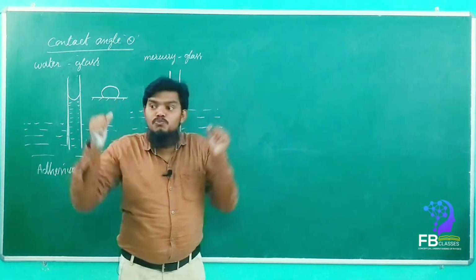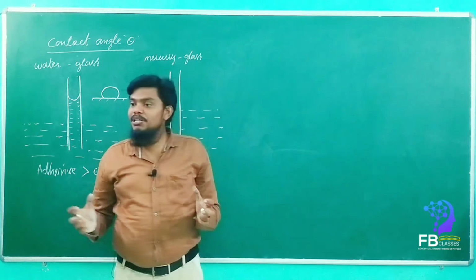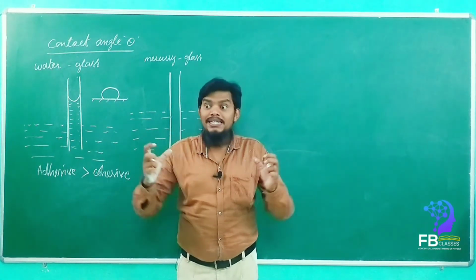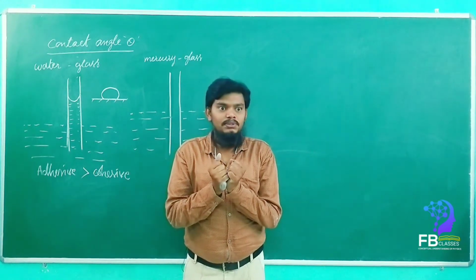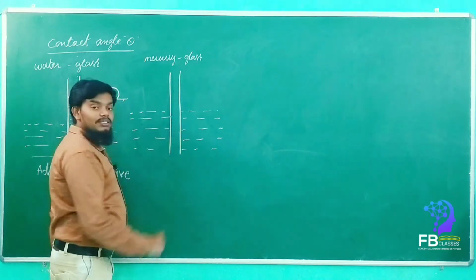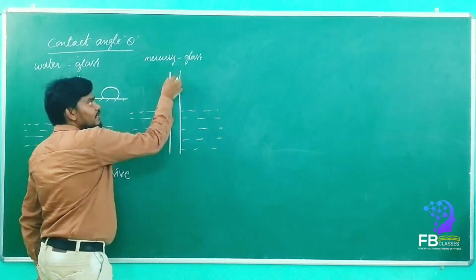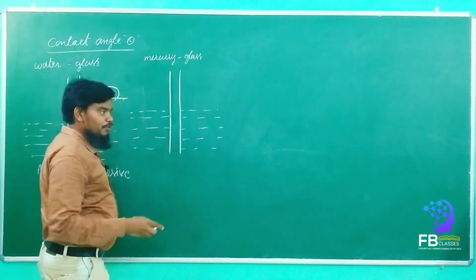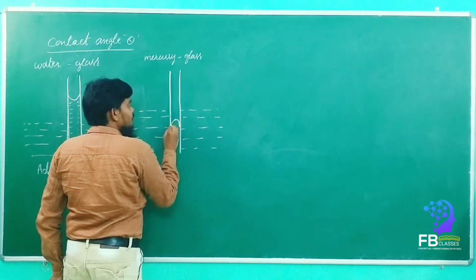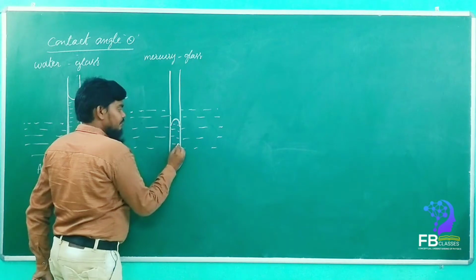When the cohesive force is more, its area wants to become less. So all the molecules between them, the cohesive force is more compared to the adhesive force attached to the other substance. Is it yes or no? So once the glass tube is dipped into the mercury, immediately it will fall down like this. Are you getting my point?